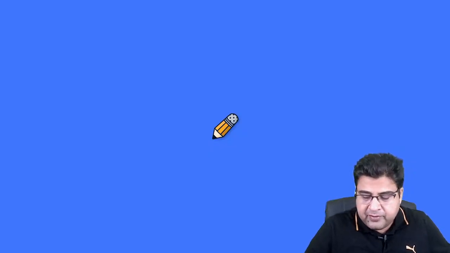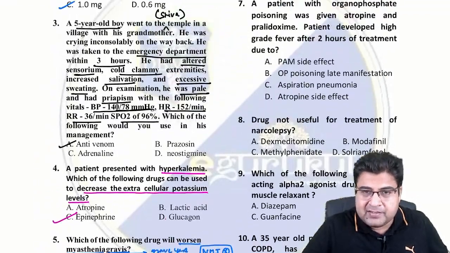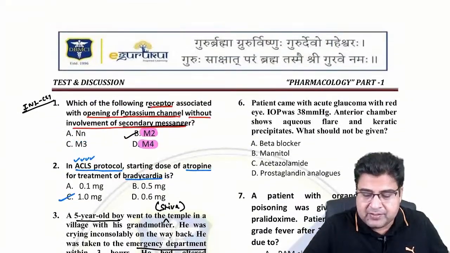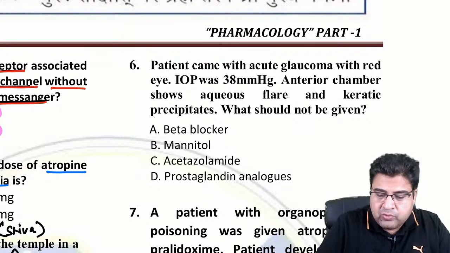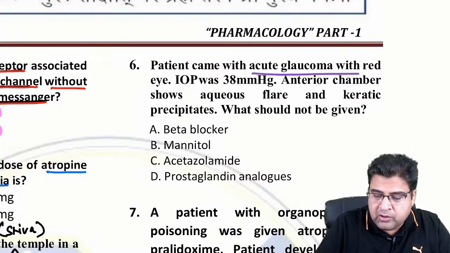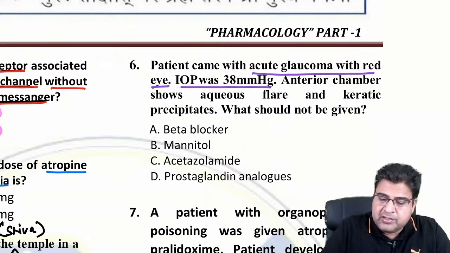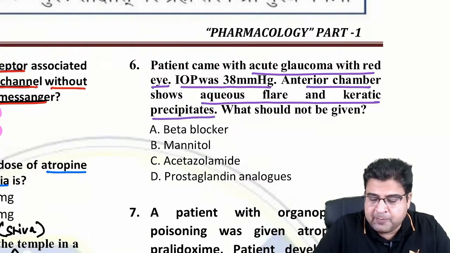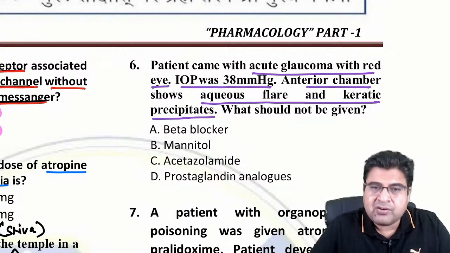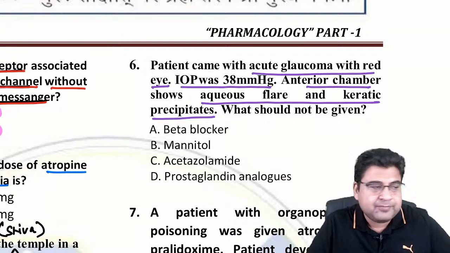So we have discussed the detailed treatment of myasthenia gravis along with the medicines that we should avoid in patients of myasthenia gravis. Now, question number 6. A patient comes to you with acute glaucoma and red eye. Intraocular pressure is 38 and anterior chamber shows aqueous flare and keratic precipitates. Which drug is not given? Any idea, guys? What is this problem and which medicine should we avoid?